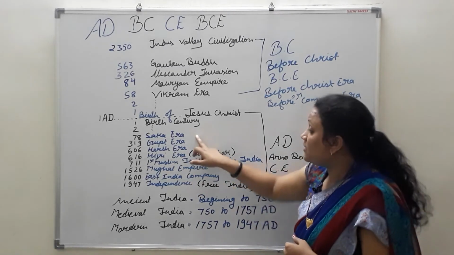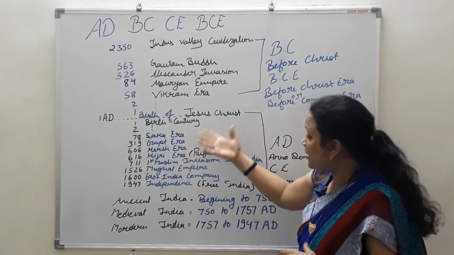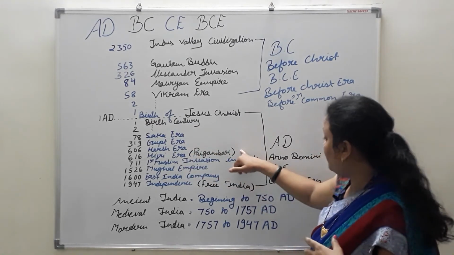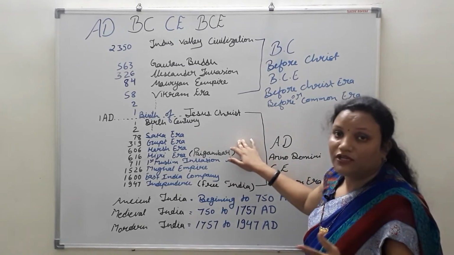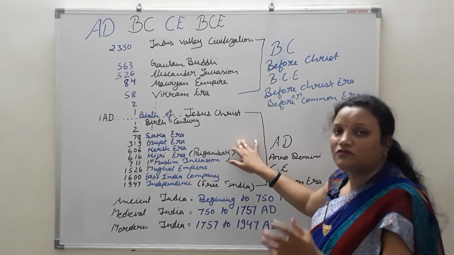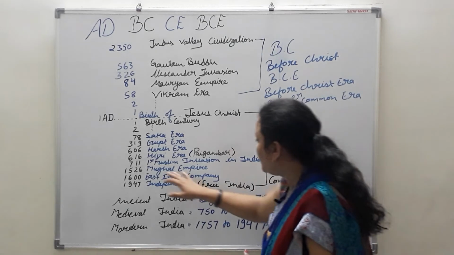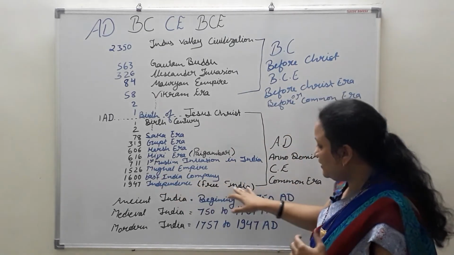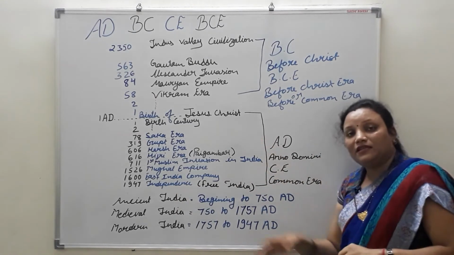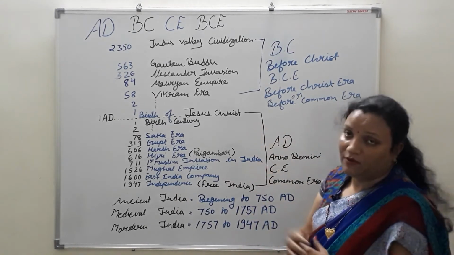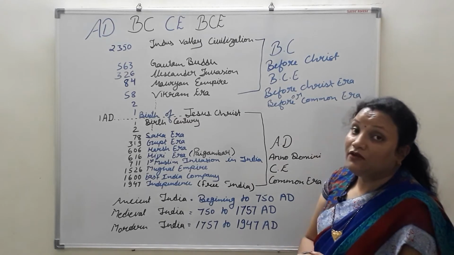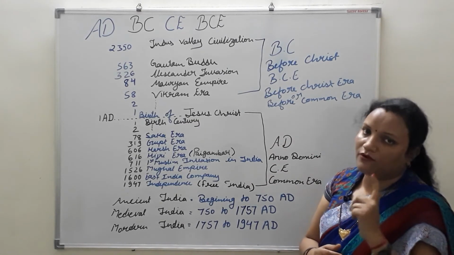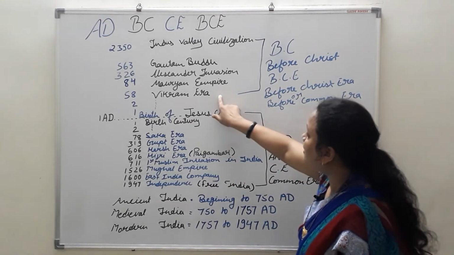Saka era is the Saka calendar, then the Gupta era, Harsh era, and Hijri era, whose calendar is from the Muslim community and is also studied by lunar activities. First Muslim invasion, Mughal Emperor, East India Company, independence, all these things are given in this, and we studied about that.